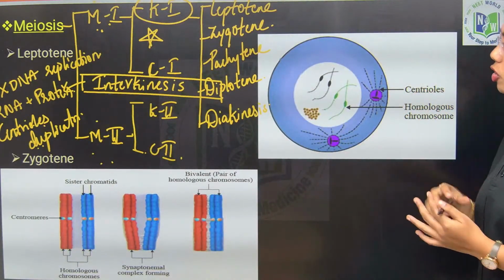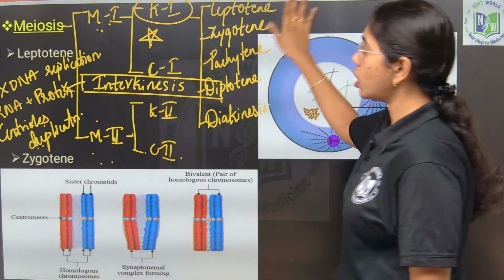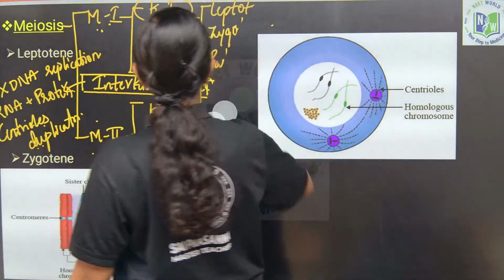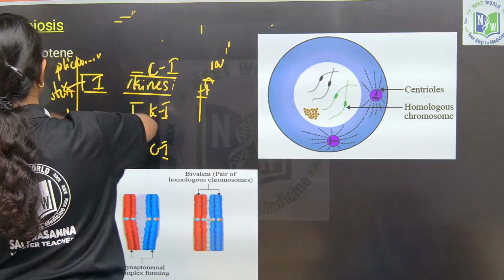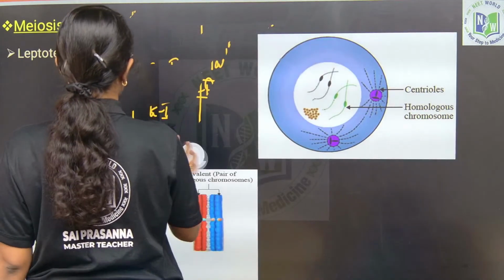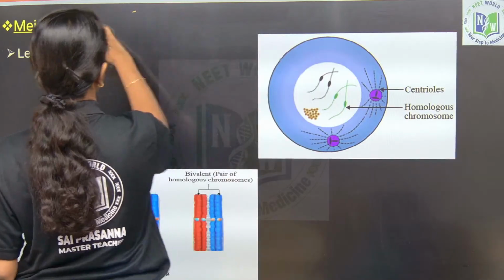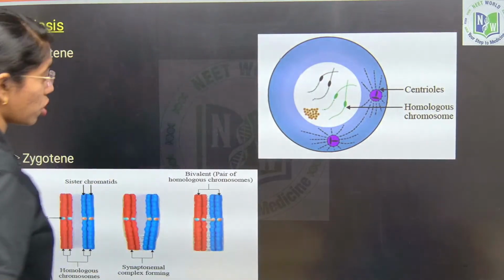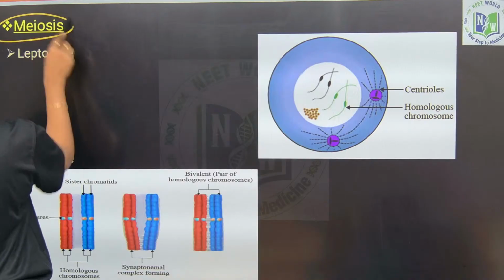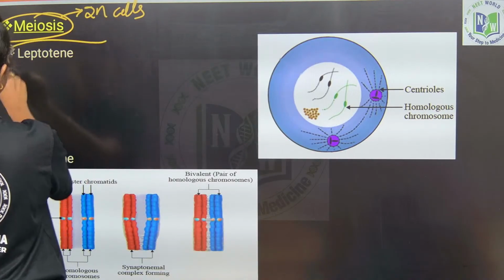Clear till here? So, this is the framework of meiosis. Let us get started with meiosis 1 first, that is karyokinesis 1. Meiosis always starts from a diploid cell. There is no point of a haploid cell starting up the process of meiosis. So, meiosis occurs in diploid cells. The first stage is leptotene.